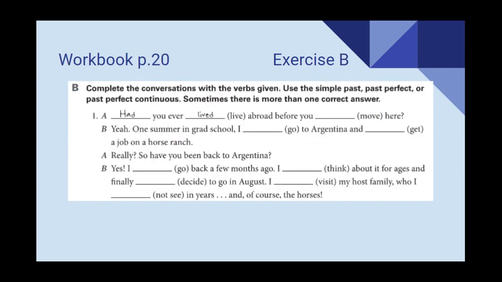Great. Now go to workbook page 20, exercise B. Here, you're going to complete the conversations with the verbs in the past, using simple past, past perfect, or past perfect continuous. Remember that sometimes there is more than one correct answer. Let's look at part 1. Had you ever lived abroad before you moved here?